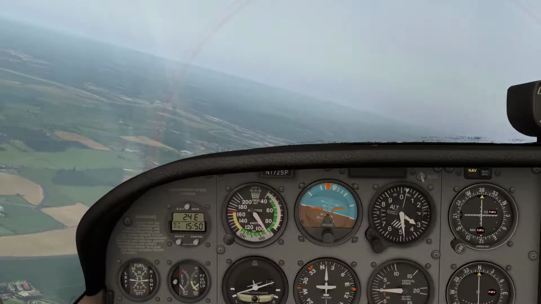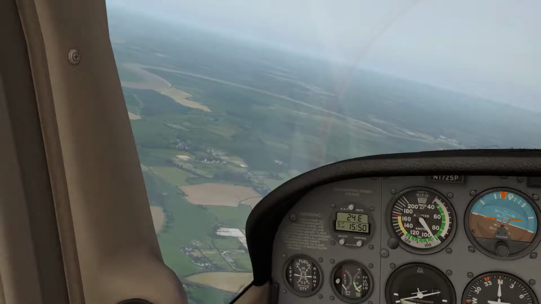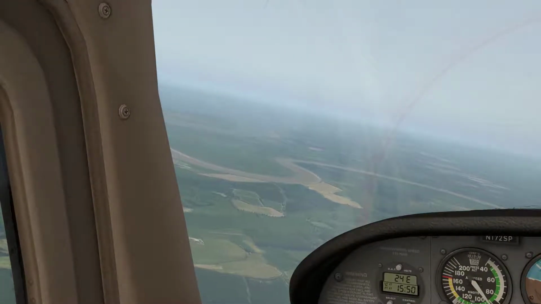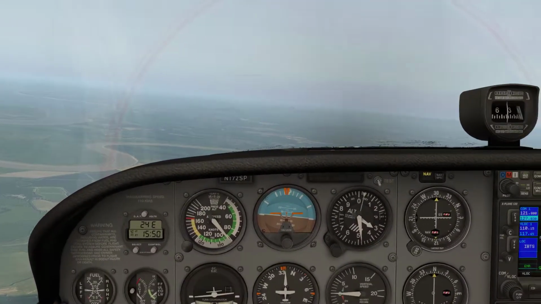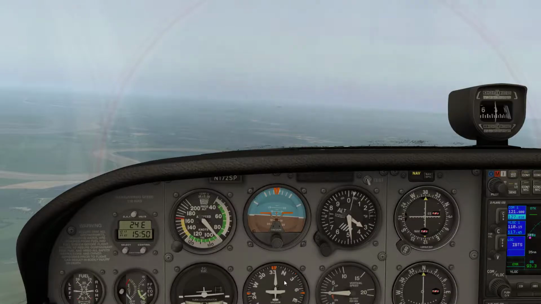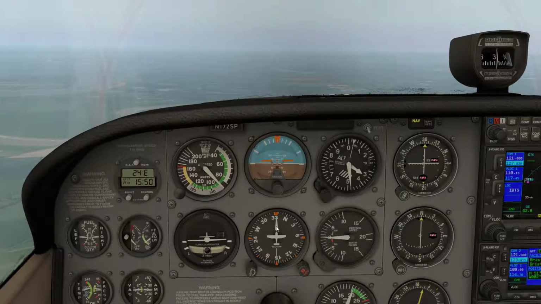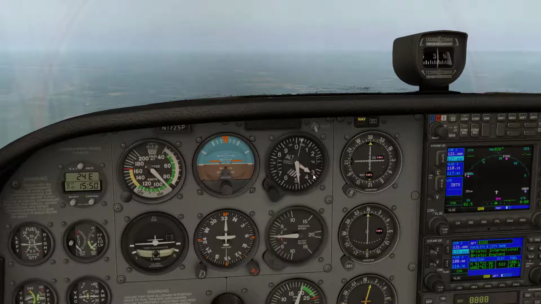There we go. I think we're around the, looks like we're around the Minehead area. Sorry, not Minehead, Burnham-on-Sea. I think we're around that area. So there we are. We're now on a heading of 330 degrees, so we're just slightly off of north, and we're on 3,500 feet.